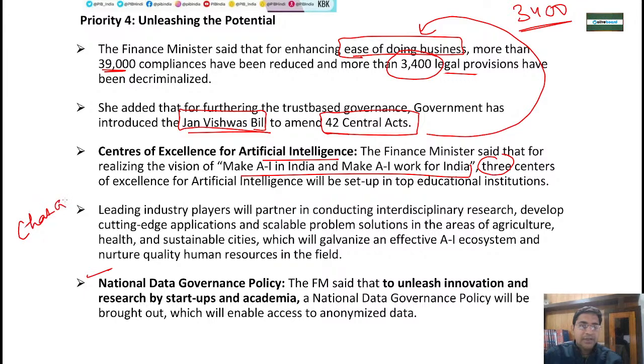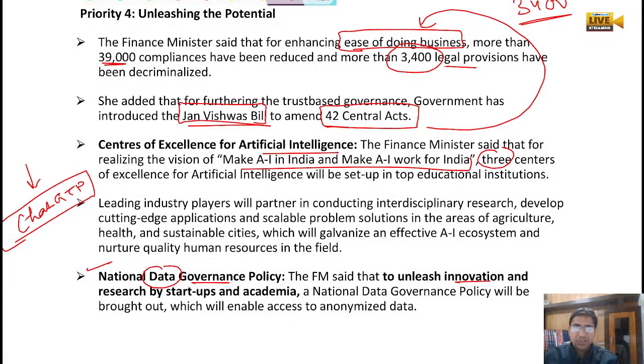ChatGPT has totally revolutionized the way people work. Because of that, many issues are going on, and this is the main work of data. Now the government is coming with a national data governance policy, meaning how data will be used. To unleash innovation and research for startups and academia, a new national data governance policy will be coming, so that proper data is utilized by the people in a responsible manner.